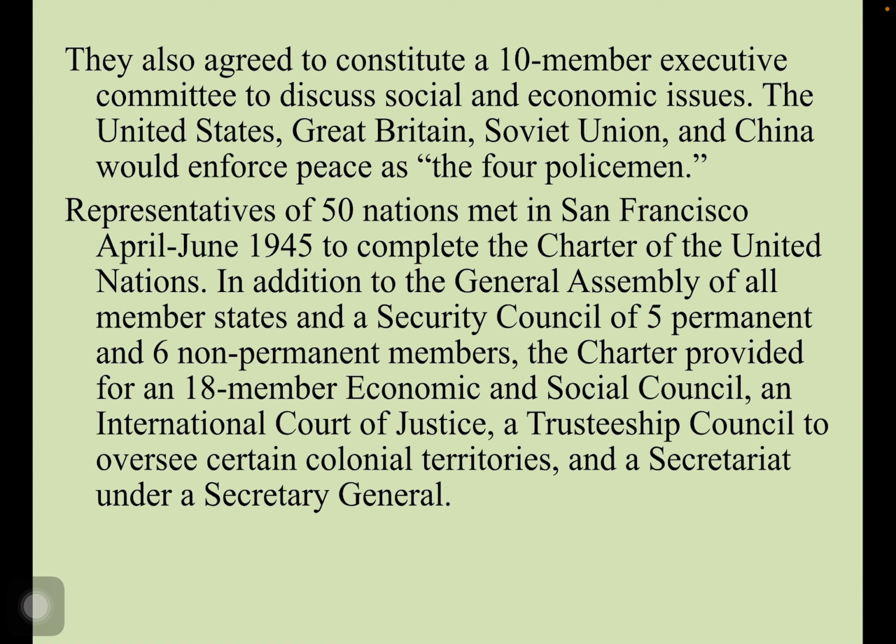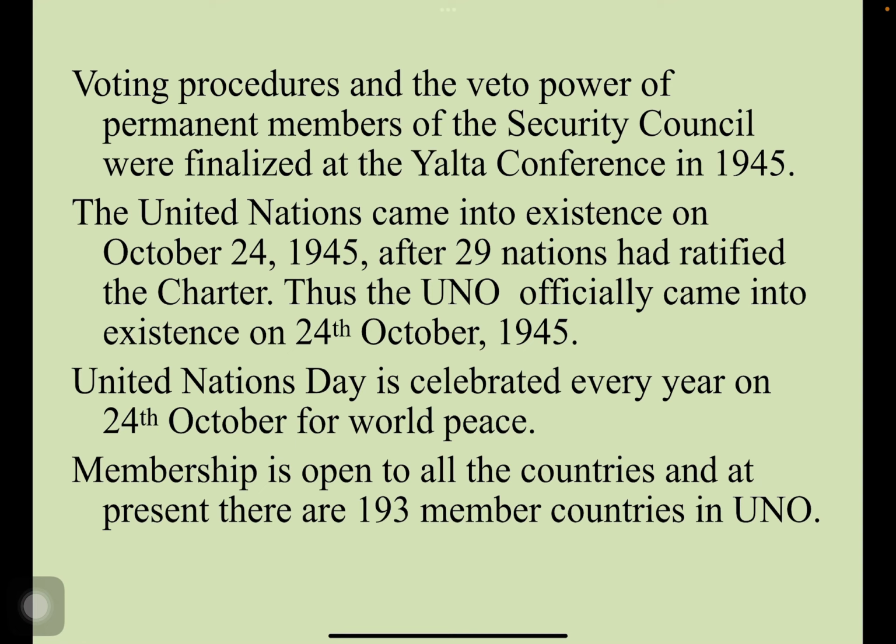The Charter provided for an 18-member Economic and Social Council, an International Court of Justice, a Trusteeship Council to oversee certain colonial territories, and a Secretariat under a Secretary General. All were decided. Voting procedure and veto powers of permanent members of the Security Council were finalized at the Yalta Conference